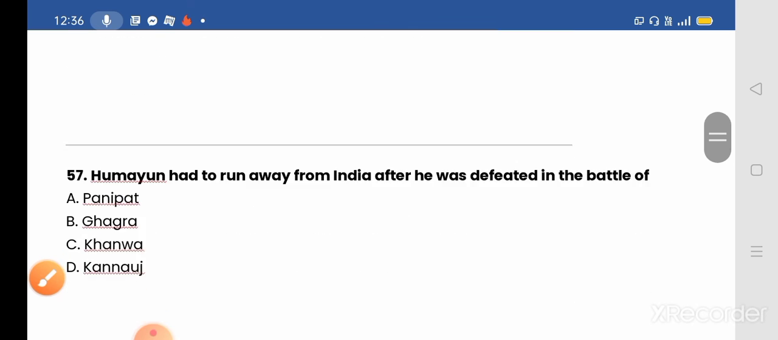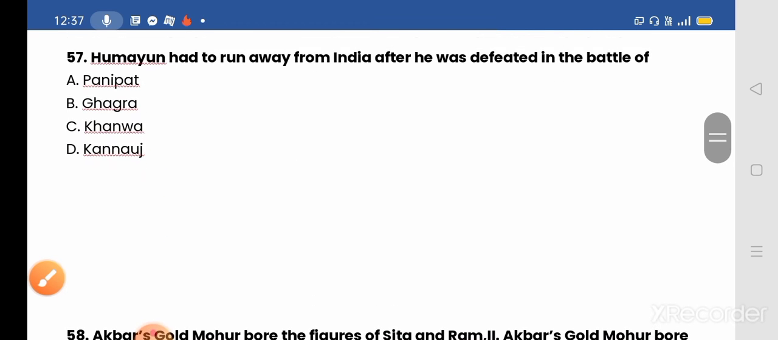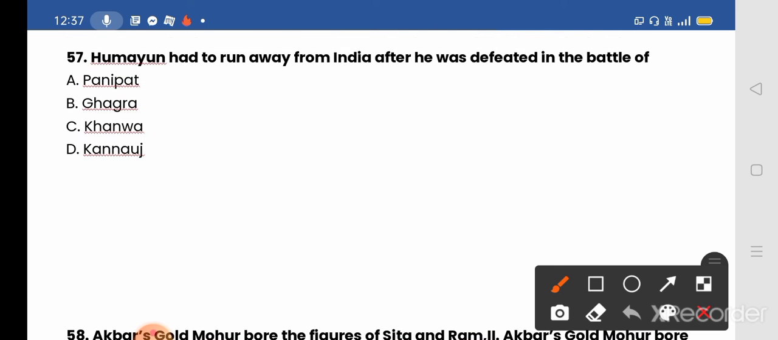Next, we move to our next question. Humayun had to run away from India after he was defeated in the battle of, options given: A, Panipat; B, Ghaghara; C, Khanwa; and D, Kanauj. So the correct answer will be option D, Kanauj. Humayun was defeated in the battle of Kanauj by Sher Shah Suri in 1540. After this battle, Sher Shah Suri forced him out of India. So option D will be the correct answer.